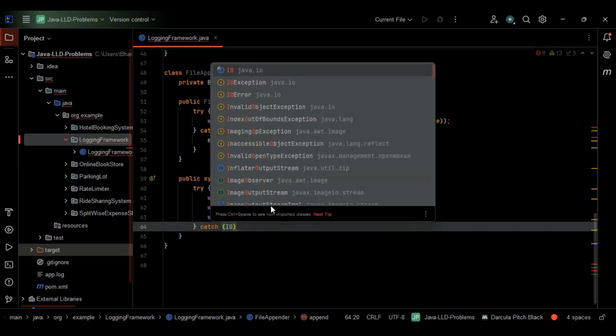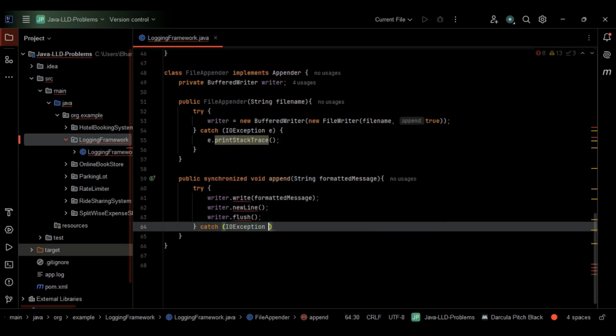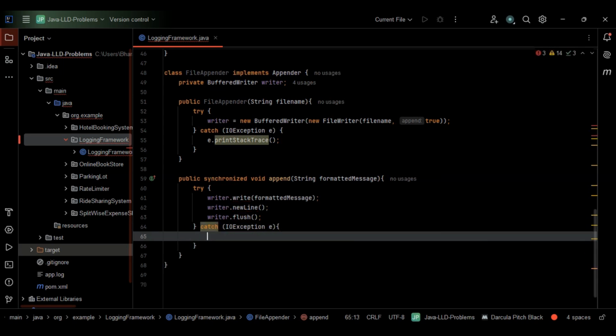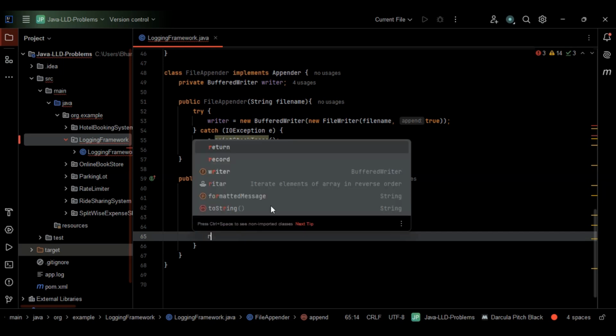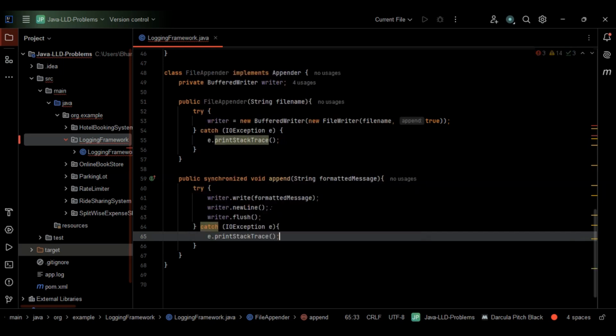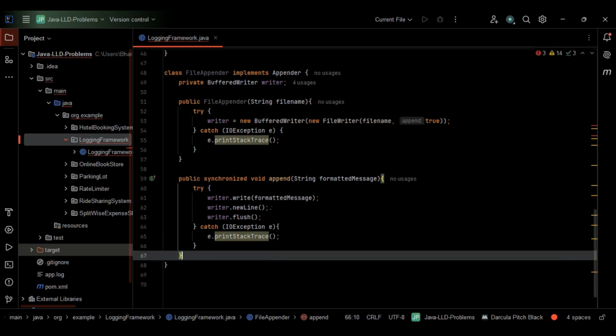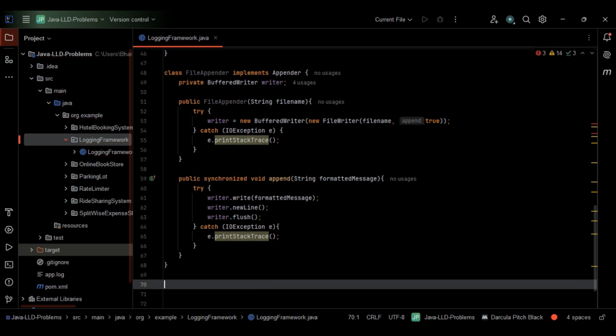Let's go with the IOException e here. Within the catch, let's print the error if writing fails. If the writing fails, we have to print certain error. So I'll go with printStackTrace itself. This is fine. This works basically. So yeah, next, let's go with the main logging class.